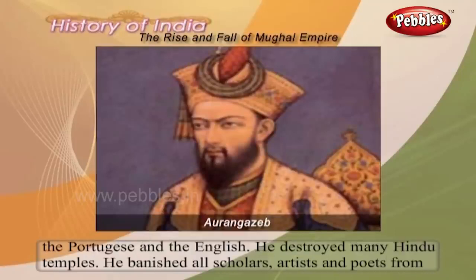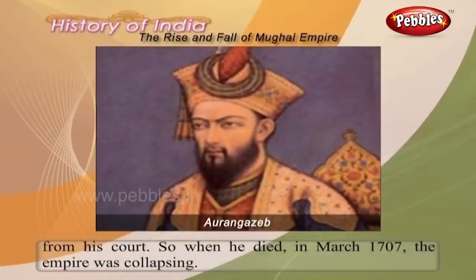He destroyed many Hindu temples. He banished all scholars, artists and poets from his court. So, when he died in March 1707, the empire was collapsing.